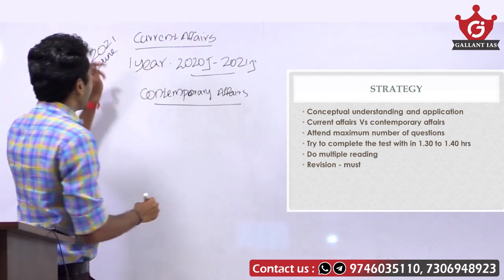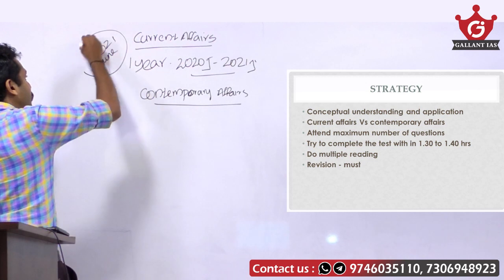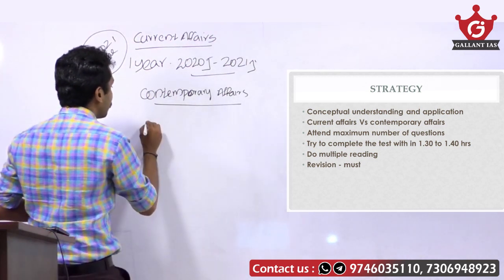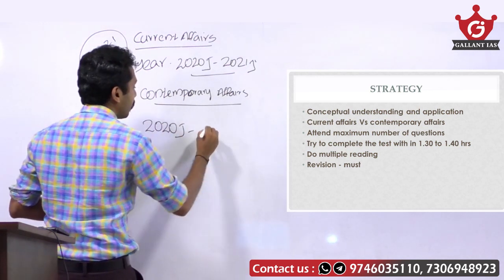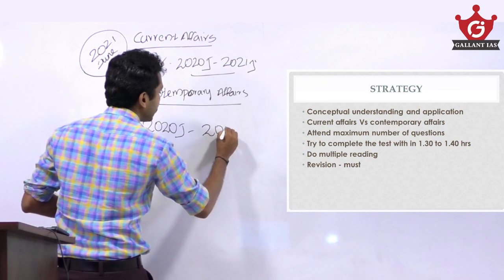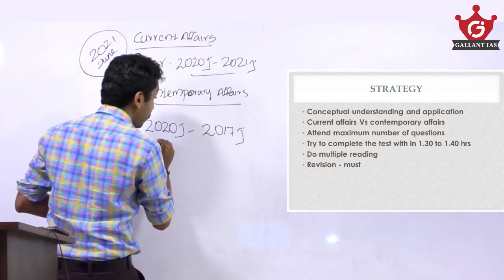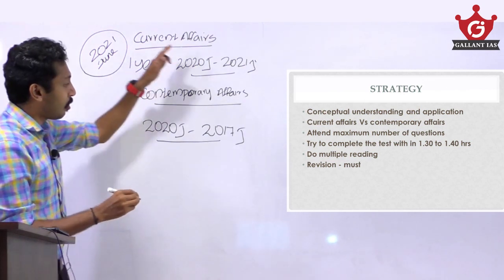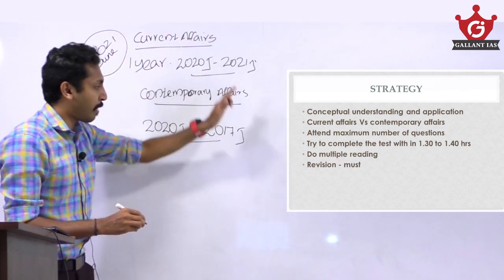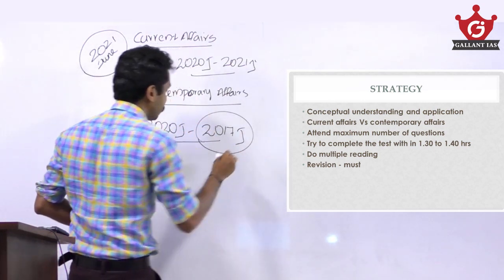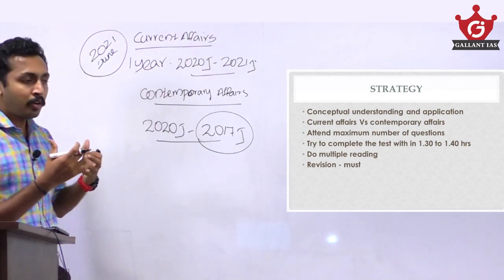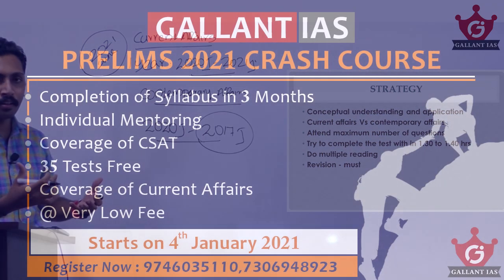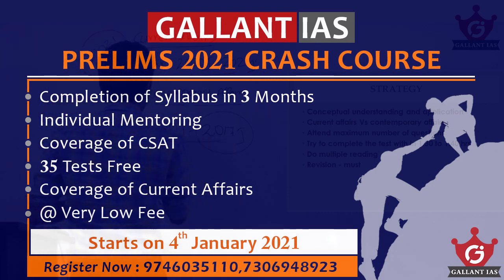All those topics, if you are writing prelims for 2021 June, then all those topics from 2020 June to 2080 or 2070 June. All major events, you can't cover all those current affairs, all what happened. But all that major events, major achievements, major contributions, major happenings from 2020 June to 2021 June, this is what contemporary affairs.